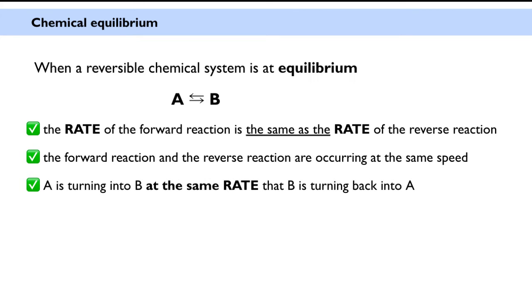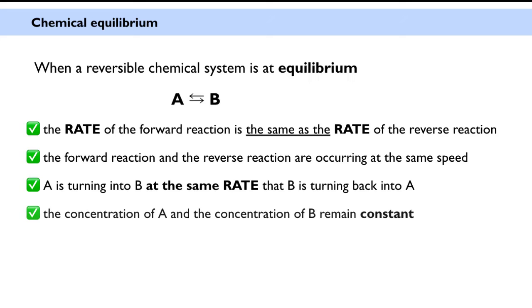Another way to phrase this would be the forward reaction and the reverse reaction are occurring at the same speed, or that A is turning into B at the same rate that B is turning back into A. It means that even though constantly some A is becoming B and some B is becoming A, so individual particles may be changing their form and chemically reacting, the overall concentration of A and the overall concentration of B should remain constant overall.